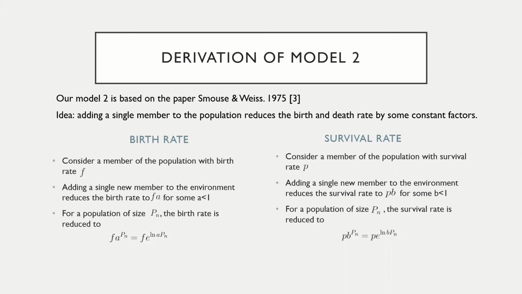some constant factors. For the birth rate, consider a member of the population with birth rate F. Adding a single new member to the environment reduces the birth rate to F times A for some A less than 1. For a population of size Pn, the birth rate is reduced to F times A to the power of Pn, which is also equal to F times e to the power of ln A times Pn. Similarly, we can derive that for a population of size Pn, the survival rate is reduced to P times e to the power of ln B times Pn.